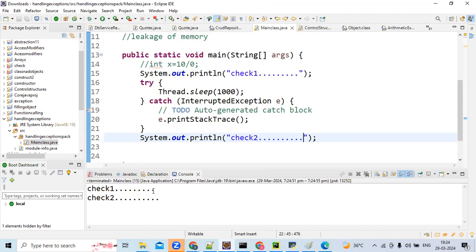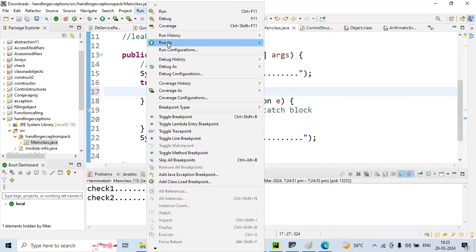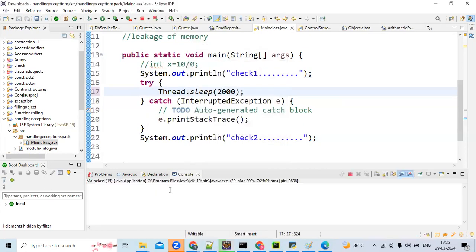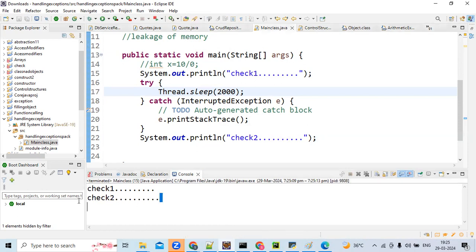See here, after check one, it is taking some time to print check two. That is the specialty of Thread.sleep. We'll discuss everything, but the first thing is we handle checked exception with try catch.